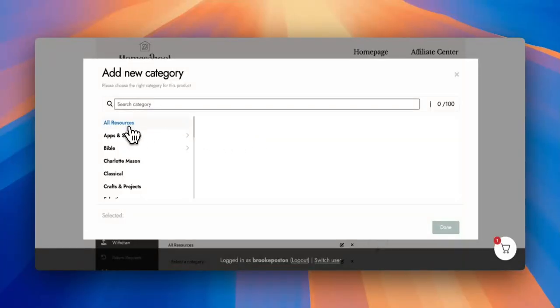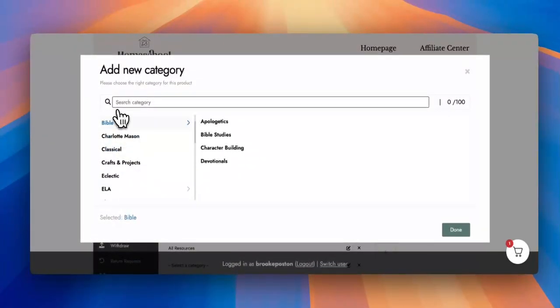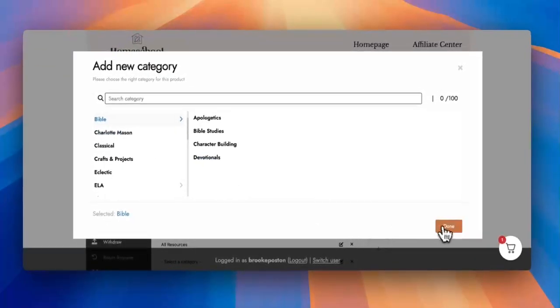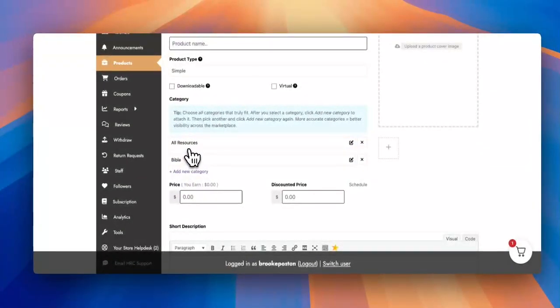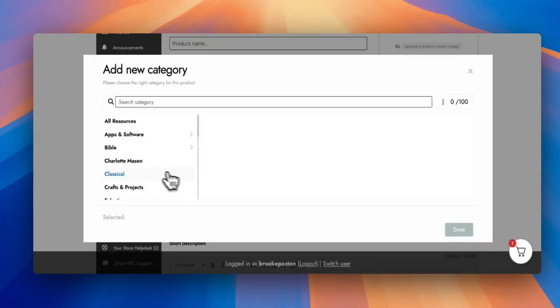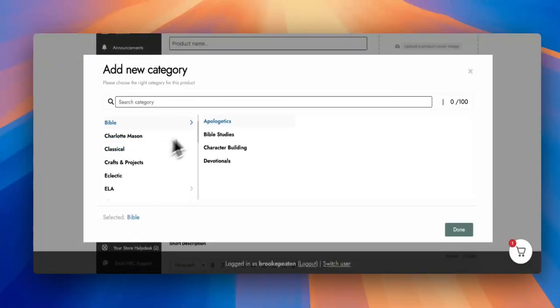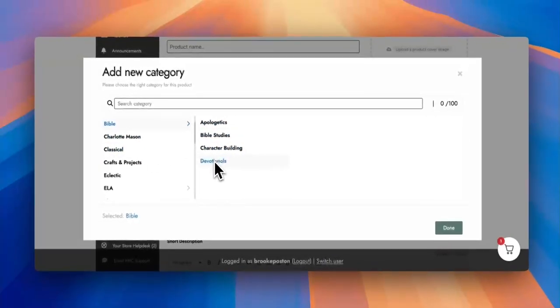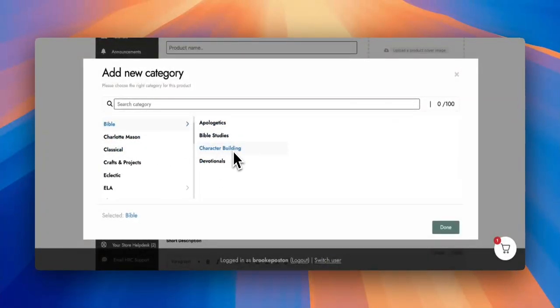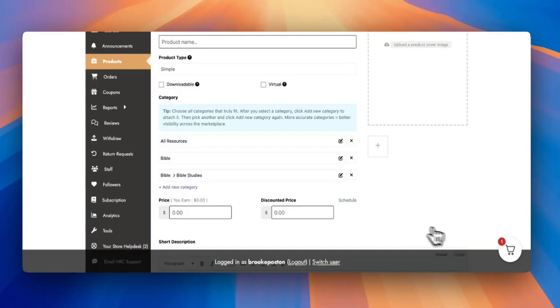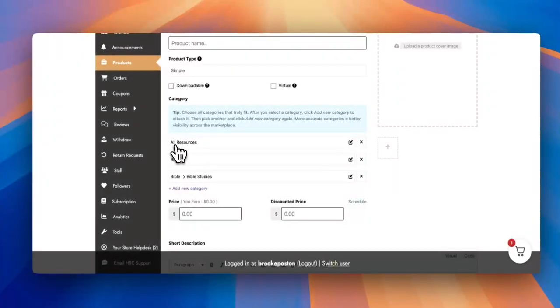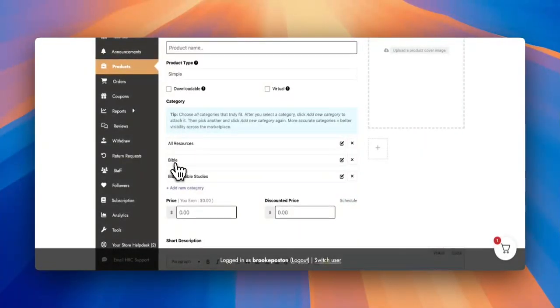The next thing we're going to say is, okay, this is a Bible resource. Bible is our first category, and we're going to hit done. So now we're in All Resources, Bible. Then we're going to go back to Bible and choose exactly where this fits in. Is it a character building project? Is it apologetics? Is it just a general Bible study? We're going to choose one of these and hit done. So now you see we're in All Resources, Bible, again for Bible studies.